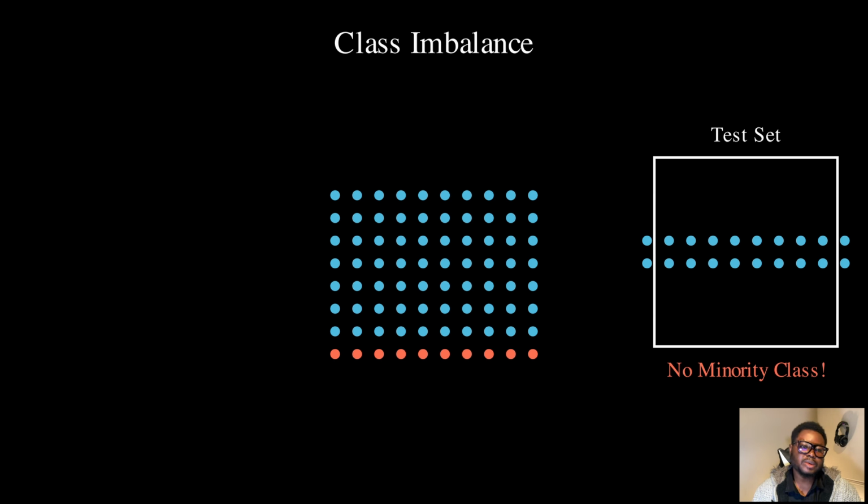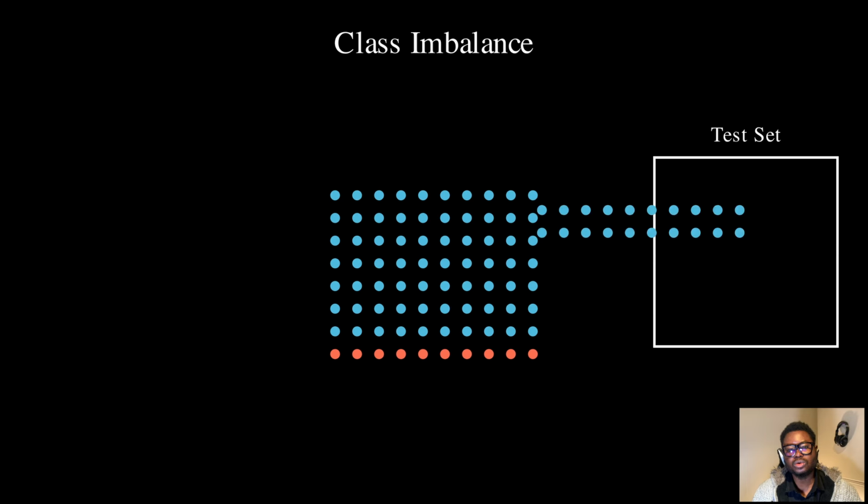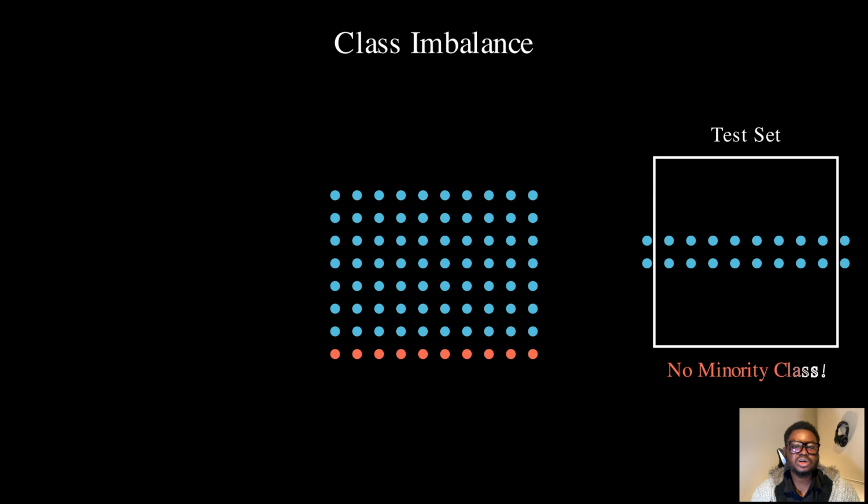The solution is stratified splitting. The word stratify means to arrange in layers. We are going to split our data in a way that preserves the class proportions. First, we separate our data by class. Blue points here, red points here. Now, we can see exactly what we are working with. 90 blue, 10 red. Now, instead of randomly sampling from the mixed pool, we sample proportionally from each class.